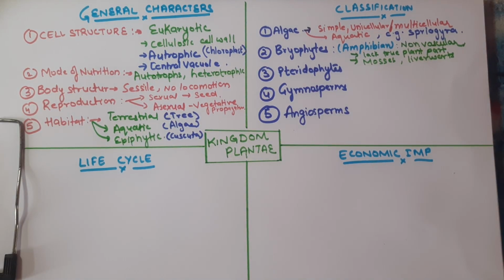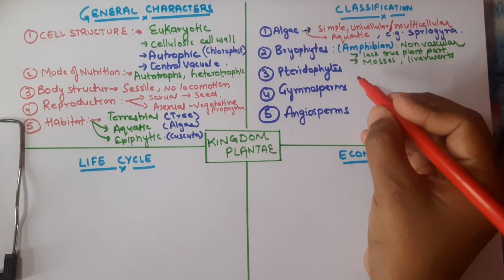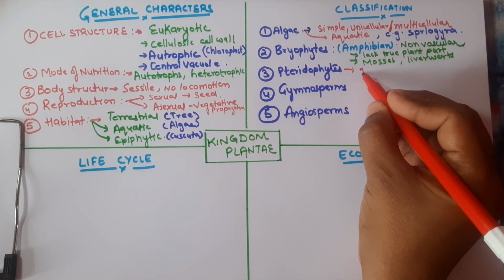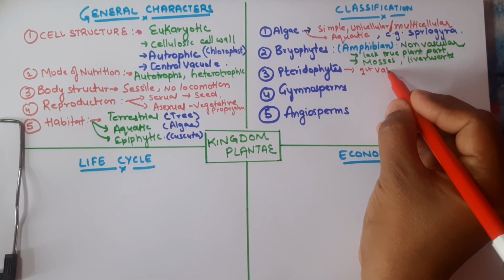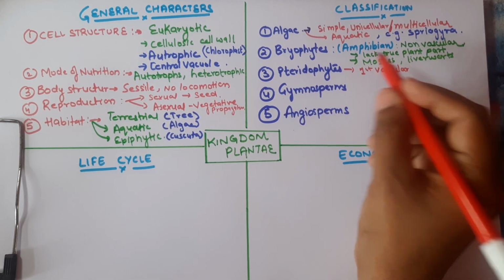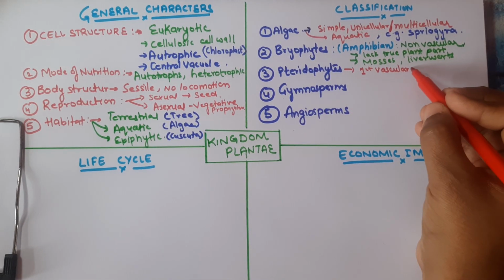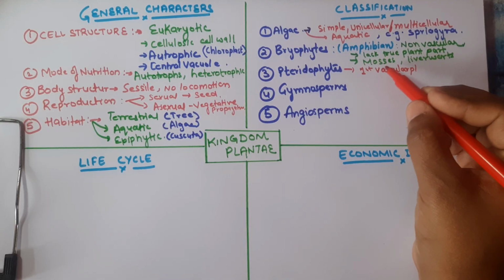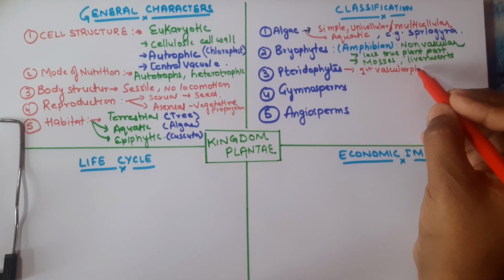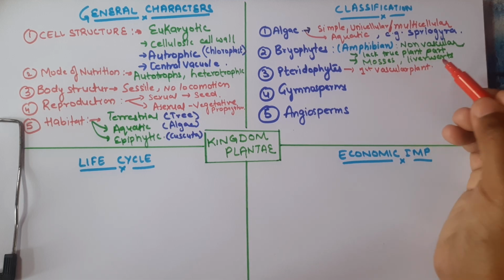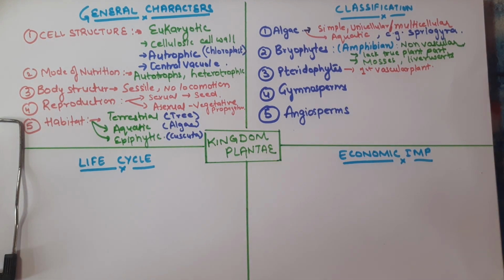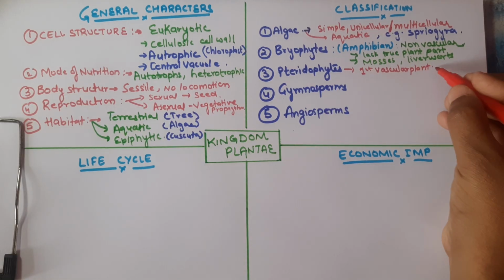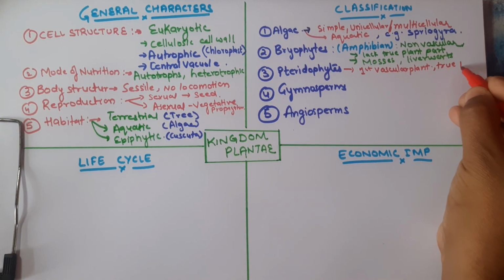The next we'll talk about is the pteridophytes. Pteridophytes are the first vascular plants, we can say. Up till algae and bryophytes, they do not have clear-cut plant organs and vessels. But the pteridophytes have vessels, so they are the first vascular plants. They will have true roots, true stem, so true plant organs they have.